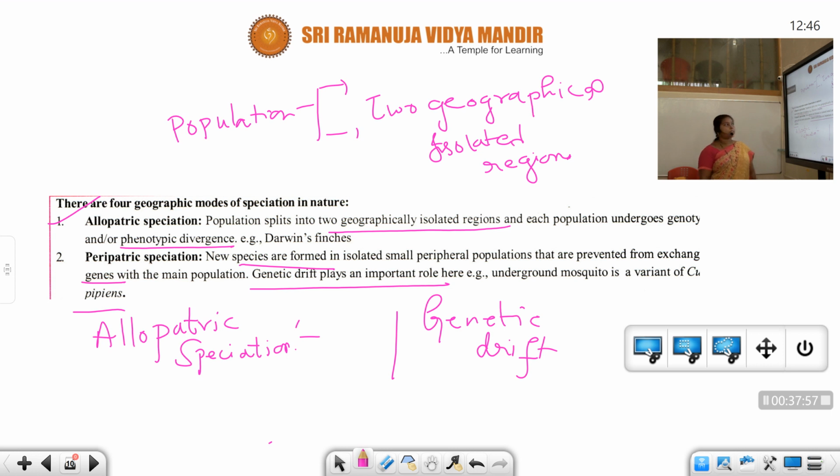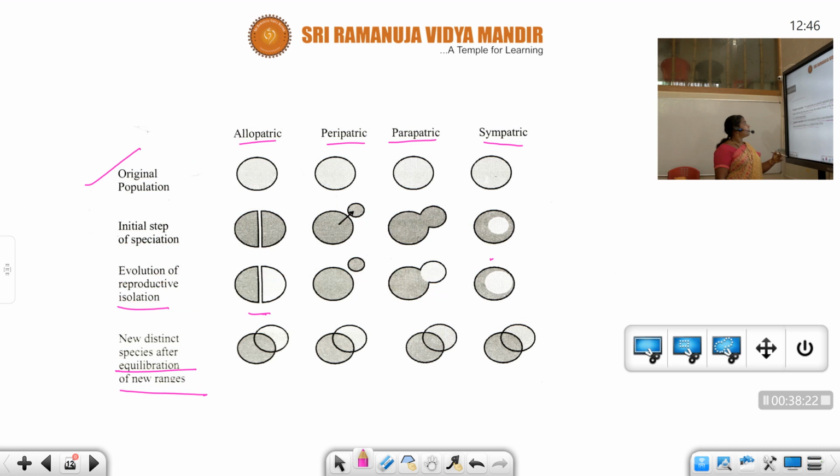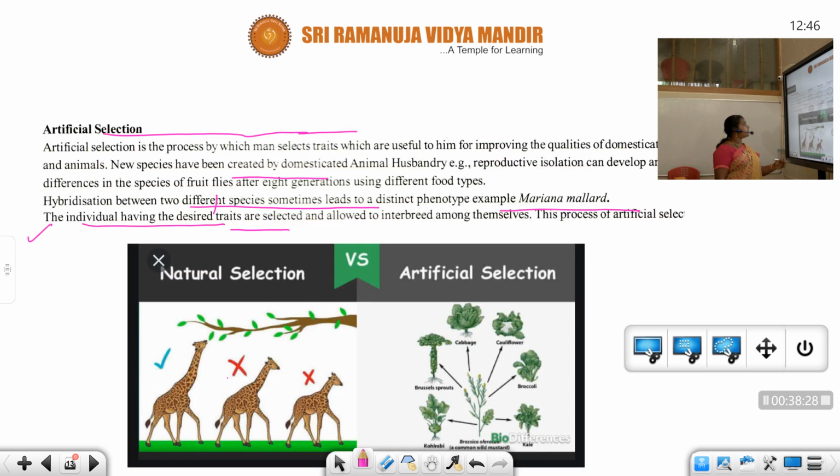Example, Darwin's finches. In peripatric, new species are formed in isolated small peripheral populations that are prevented from exchanging genes with the main population. Example, the underground mosquito is a variant of Culex pipiens. See, in this parapatric, sympatric is there. See, these are the differences. The diagram is showing the differences between allopatric, peripatric, parapatric and sympatric.